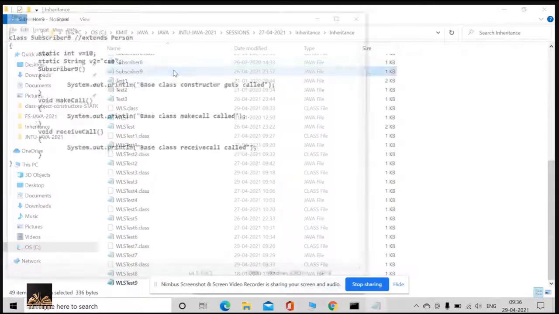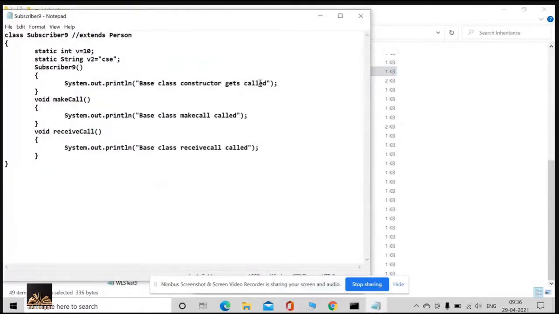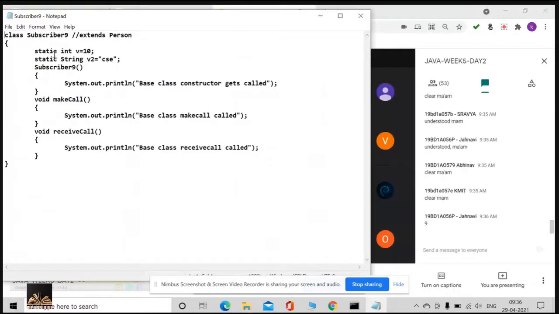Subscriber 9. And please do remember what something extra is here. I'll just remove this. Just keep in your mind, I will even comment this. Only one variable I have: int v equal to 10. Is that okay? Did you agree with me? Int v equal to 10. Okay, right.